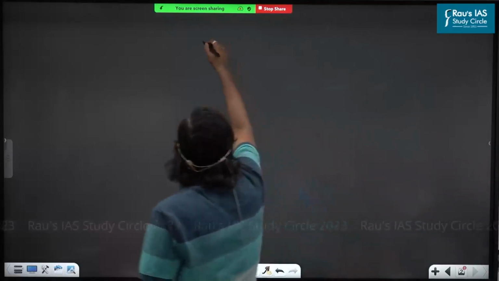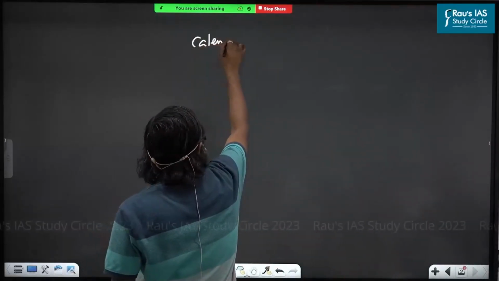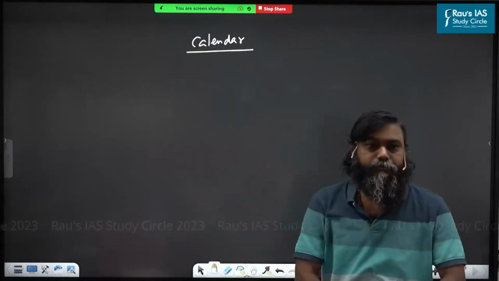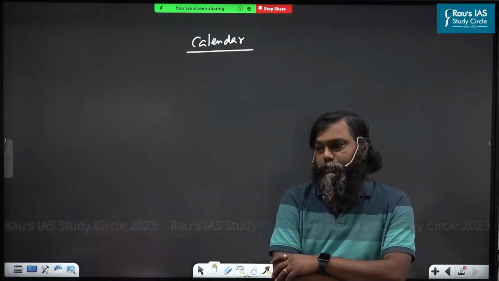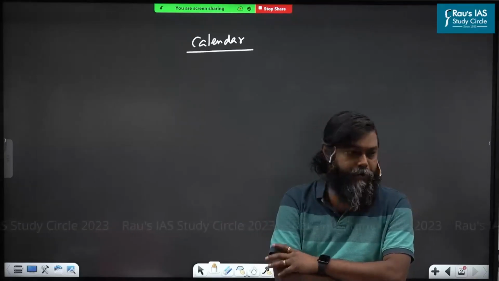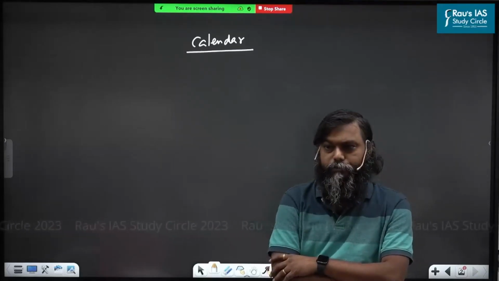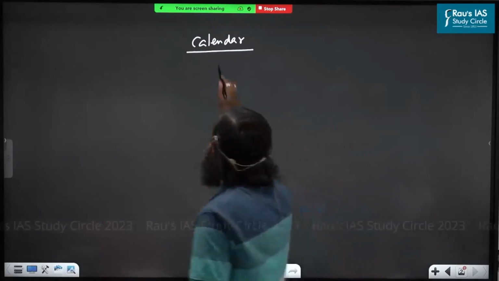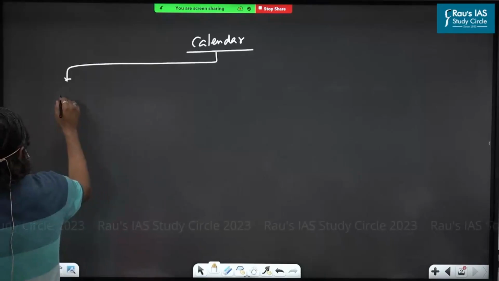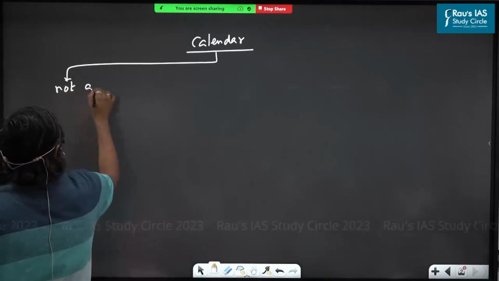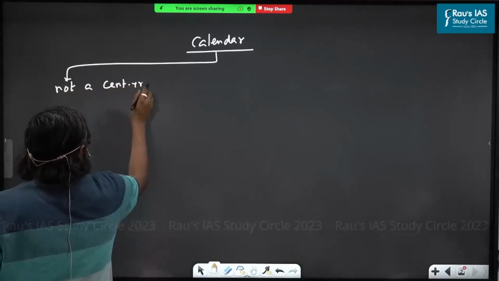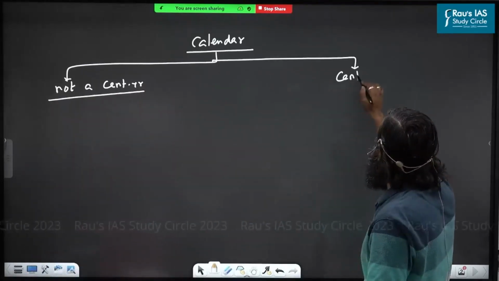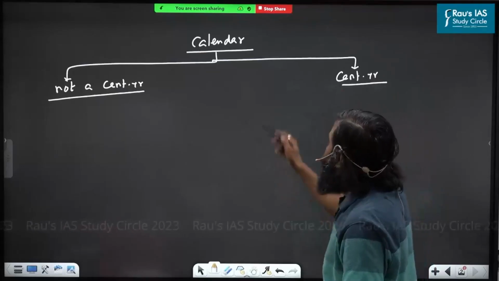So how can you decide one particular year as an ordinary year or leap year? Divided by 4. First you have to check whether the year is a century year or not a century year. First tell me, what is a calendar?